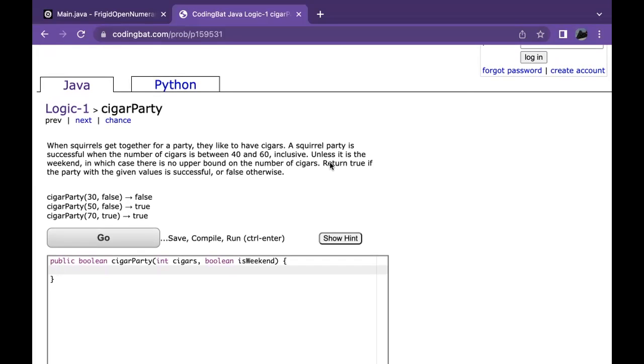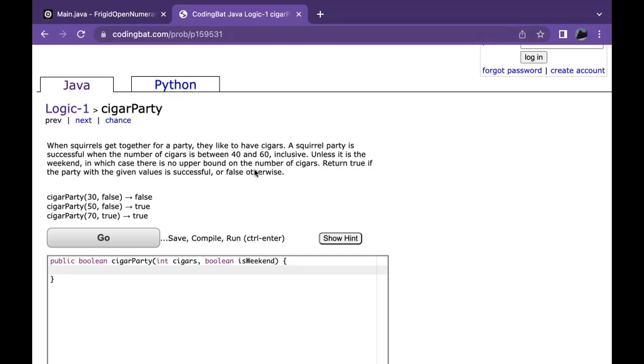And yeah, let's just get started right away. So we have this problem on the website codingbat.com. I strongly recommend you guys go to this site if you want to get good practice problems for Java or Python.